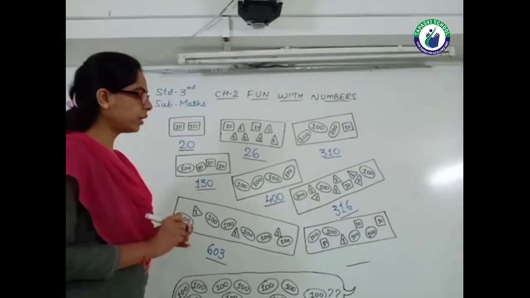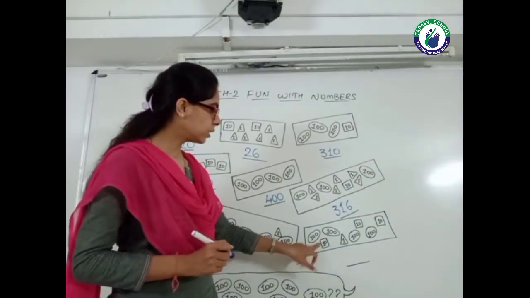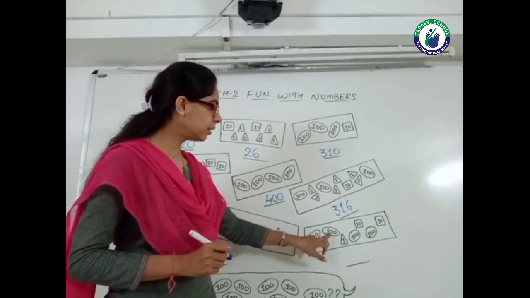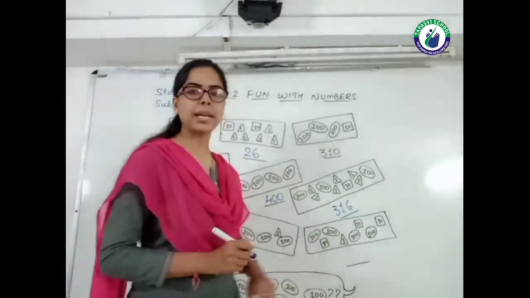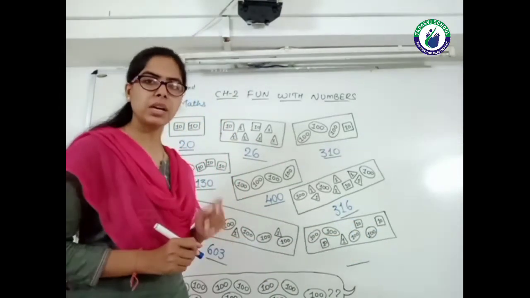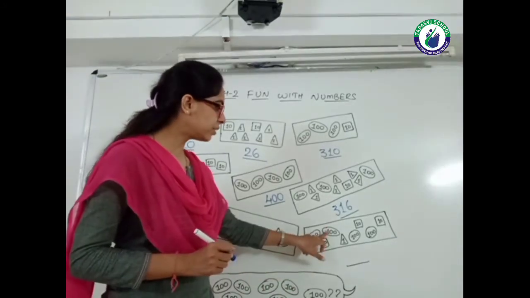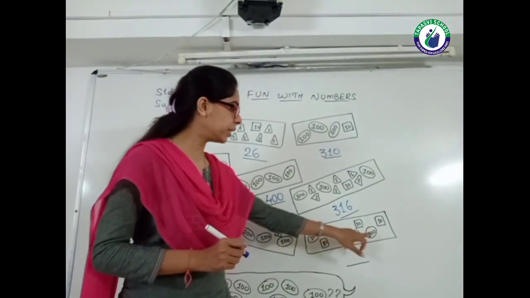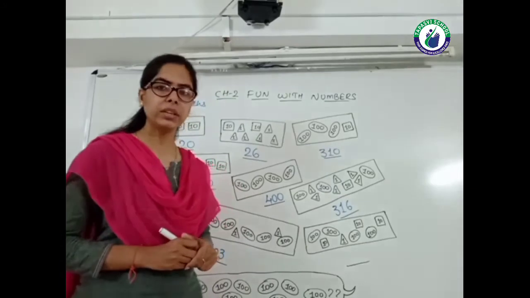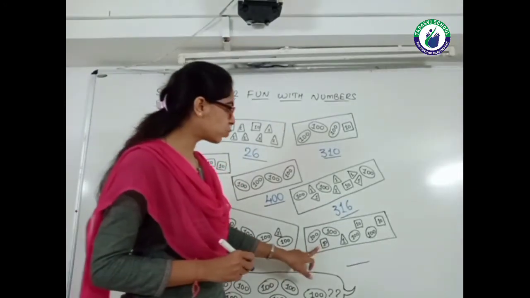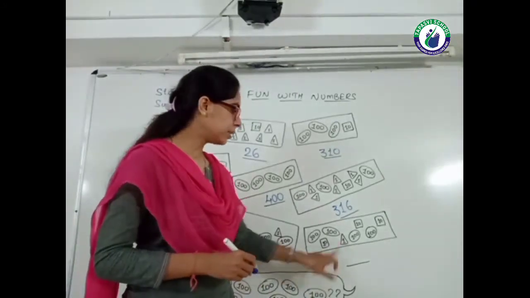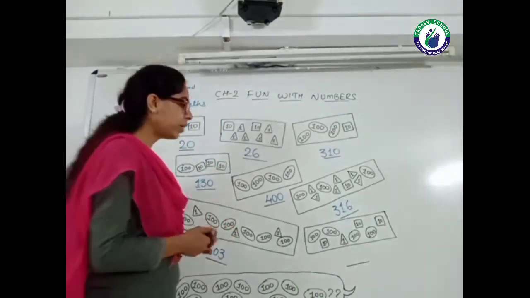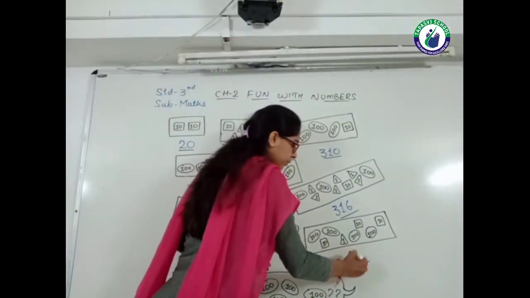The next one here has 100s, 10s and 1. So I count first the 100's place: 100 and 100, this is 200, 300 and 400. After the 400, the 10's place is 1, 2 and 3. So 430 plus 1. So this is 431.